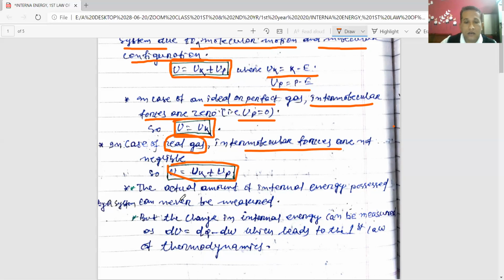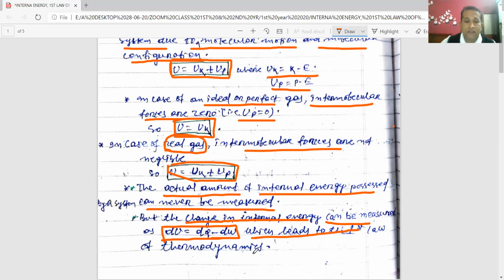Here one thing is very interesting: the actual amount of internal energy of a system can never be measured, no one can determine it. But the change in internal energy can be measured as dU, and that is equal to dQ minus dW, which leads to the first law of thermodynamics. Why can the internal energy of a system not be measured?